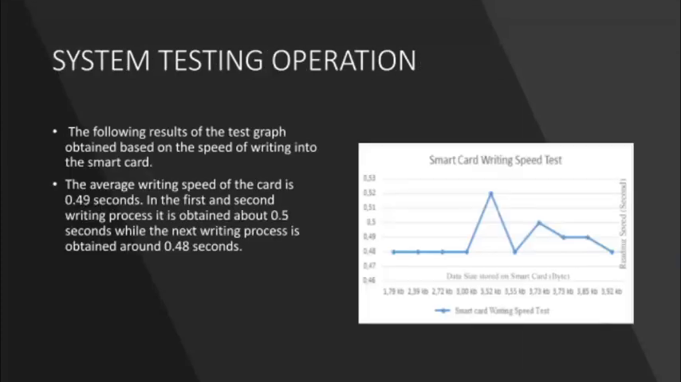Next is system testing operation. Here, the smart card testing is carried out by observing the writing speed of the card used by the reader. The following test result graph shows the speed of writing into the smart card. It takes an average writing speed of 0.49 seconds. In the first and second writing processes, it took 0.5 seconds and 0.48 seconds respectively.